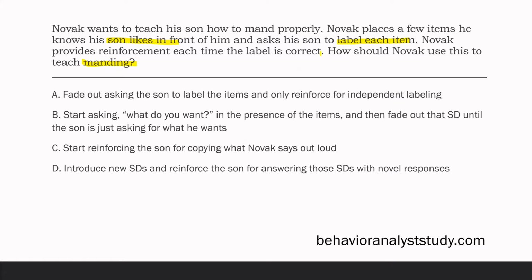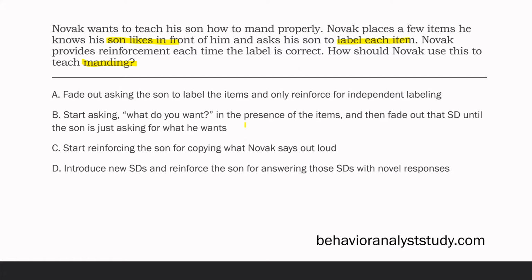How should Novak do this? A, fade out asking the son to label the items and only reinforce for independent labeling. That is a good way to teach tacting, because if he's not providing the SD to label, then it is going to be an actual tact, but it's not going to help with manding.